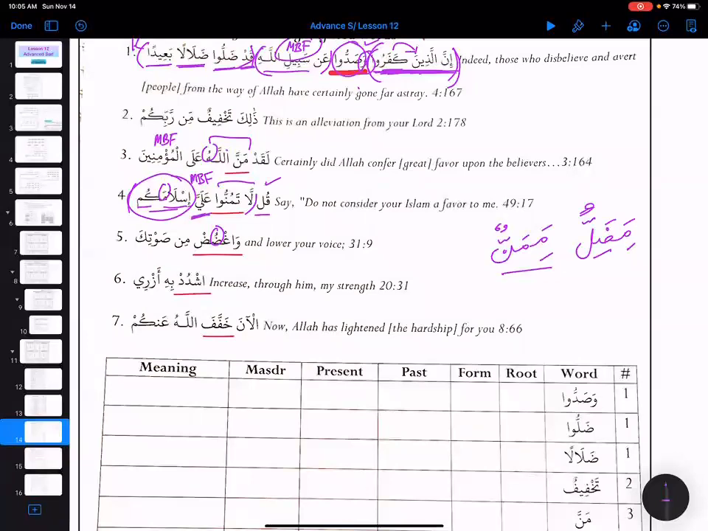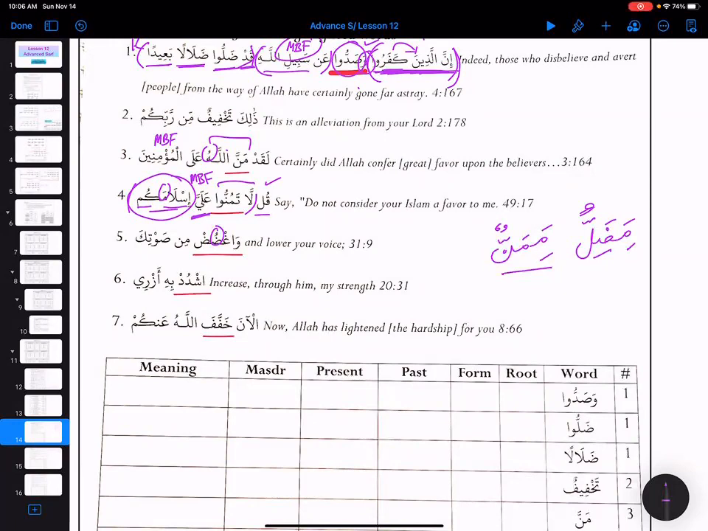Then the masdar, Ghaddan. Fahuwa Ghadun. Hudda, Yughaddu, fahuwa Maghdudun. Very good. And then Al-Amru Minhu: Ughdud, very good. La Tughdud, La Taghdud, yeah.